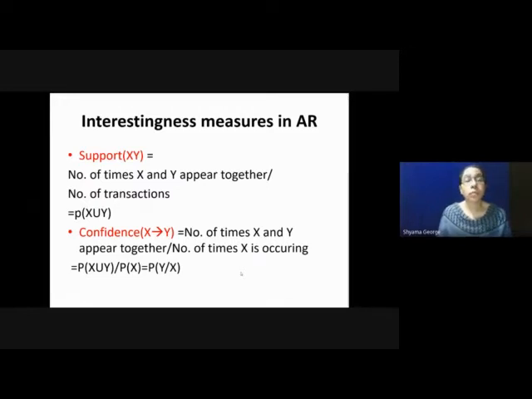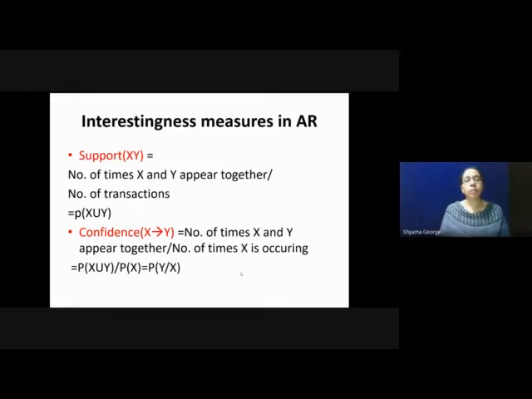So what is the support of an association rule? Support of an association rule of the form X gives Y is the number of times X and Y appear together divided by the number of transactions. This is equal to the probability of X union Y.